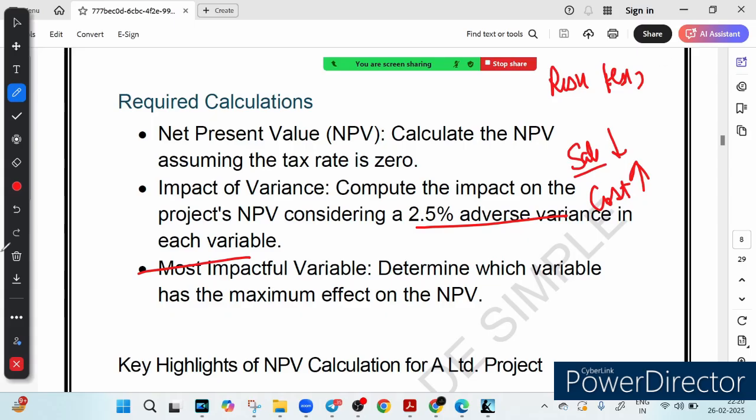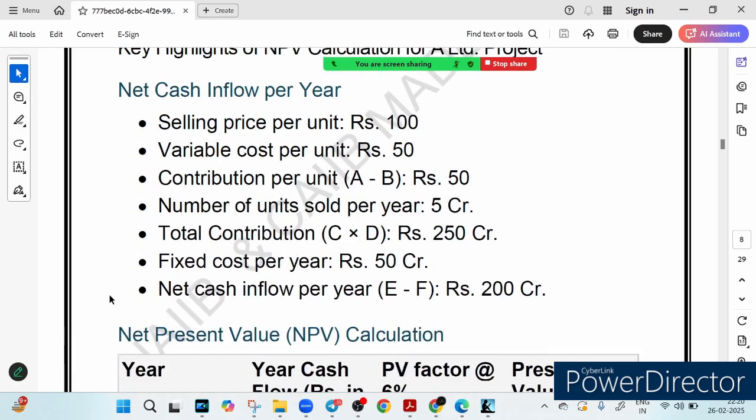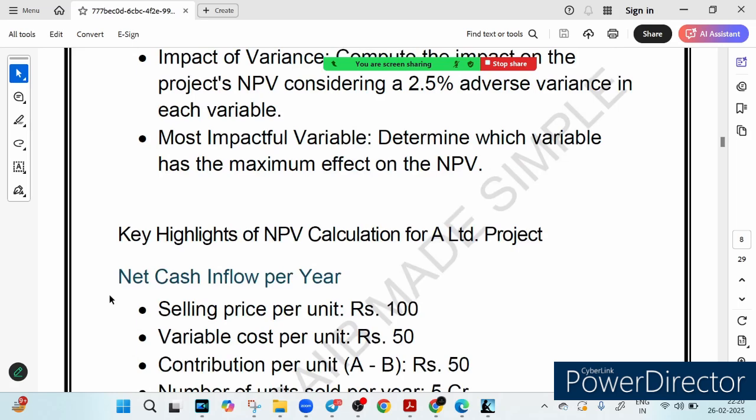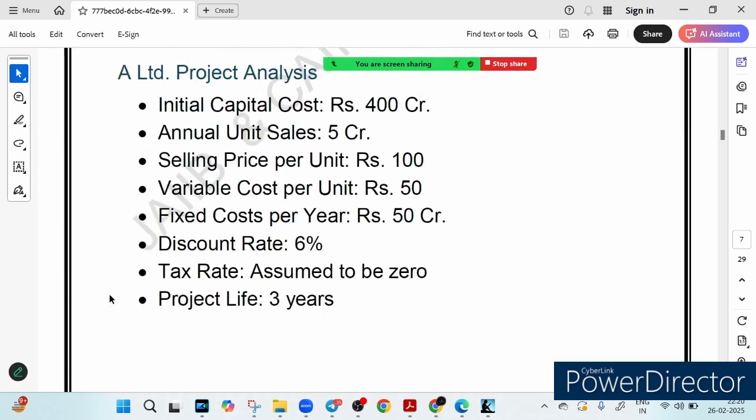Now let's talk about the key highlights of the NPV calculation for A Limited. So let's jump back to our A Limited case. This is the situation which is given, right? Let me again draw that table and pie chart so that you can understand it very easily. Today we are breaking down the NPV calculation. What is NPV? Why do businesses rely on it? How do we calculate it step by step? What does this number actually tell us about project success?